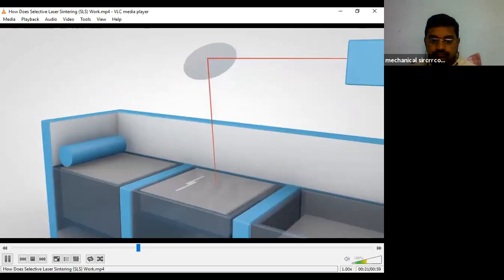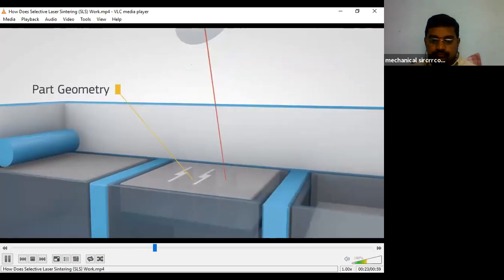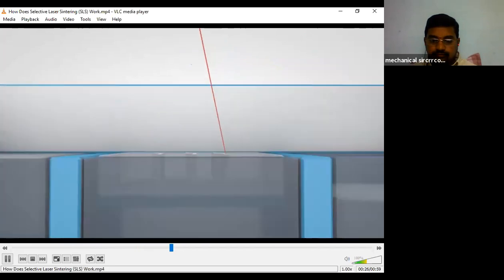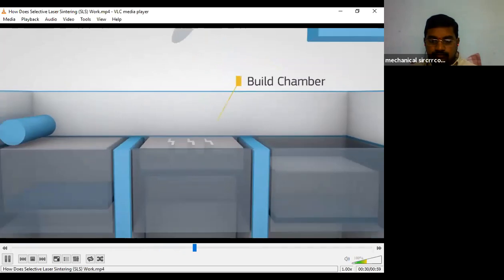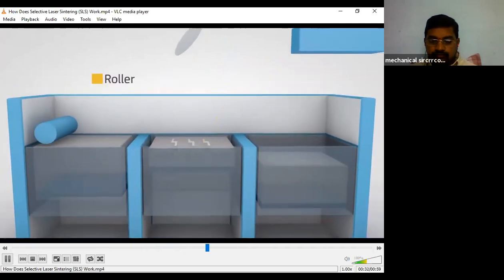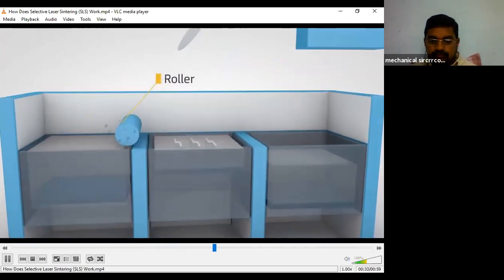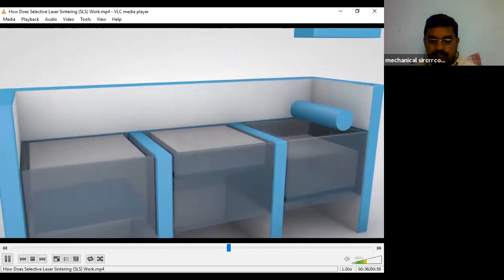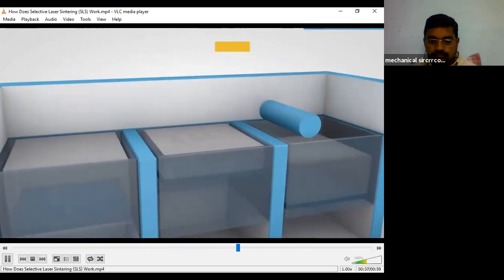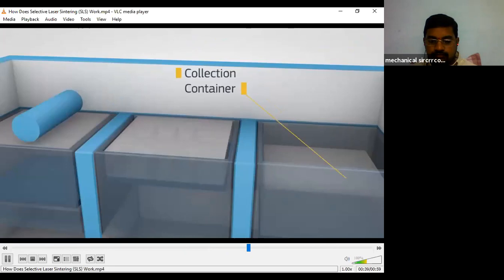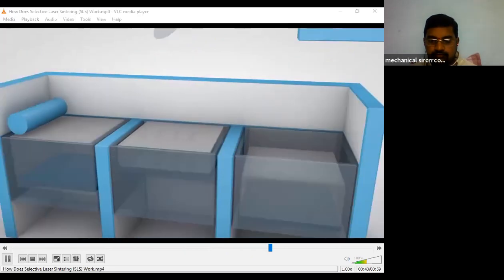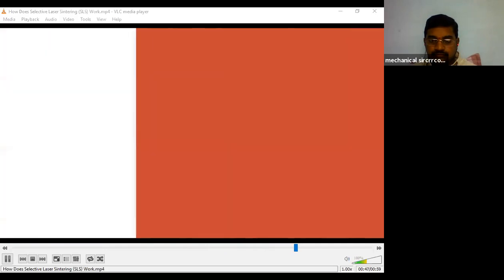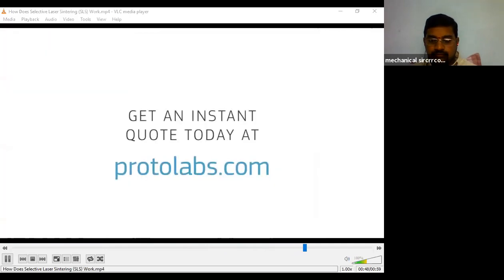Each layer of part geometry is then sintered into a heated bed of nylon. The process is repeated layer by layer until the build is complete. Need quality 3D printed parts? Get an instant quote today at Proto Labs.